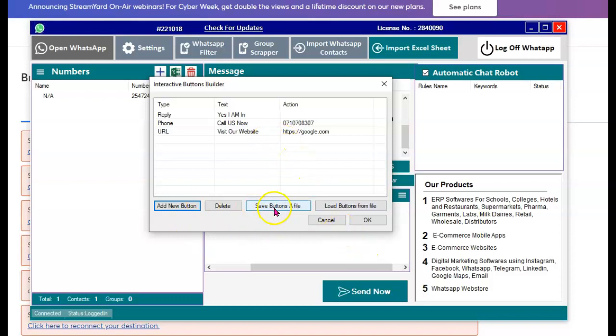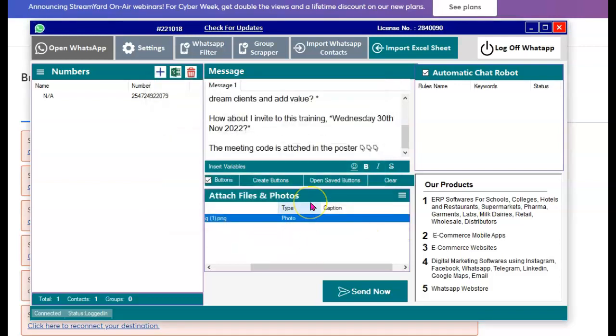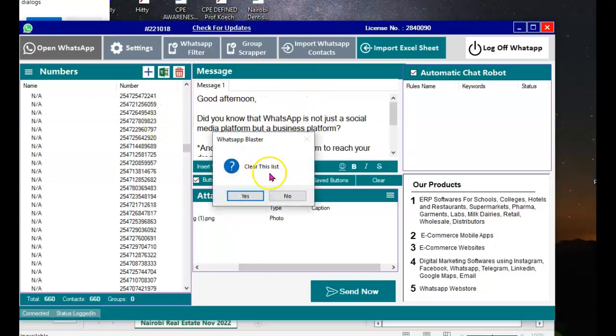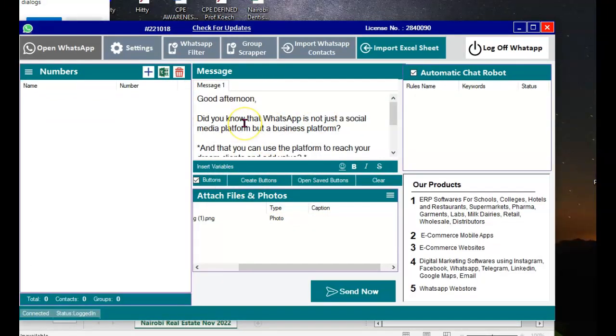Of course, you can save, you can delete buttons, you can load buttons from files. So basically, these buttons help customers to interact with what you have. So it makes it much easier. Okay. So the other feature that will probably get you excited is the ability to tag your customers.